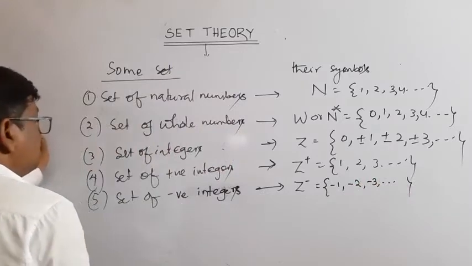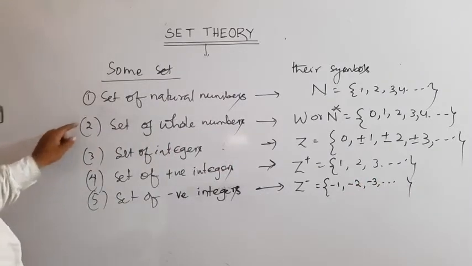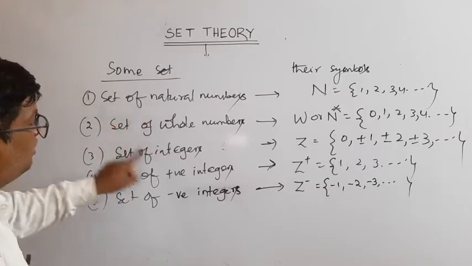And this is natural numbers, whole numbers, integers.